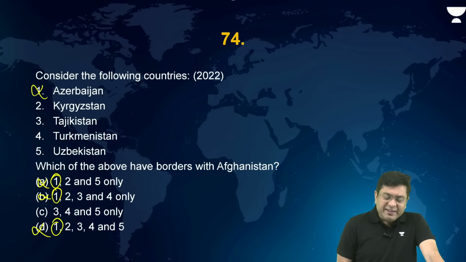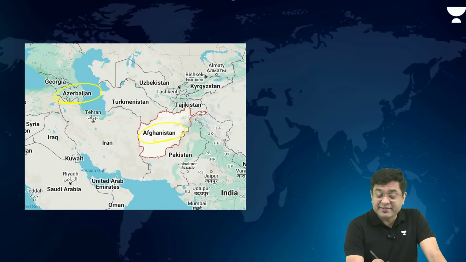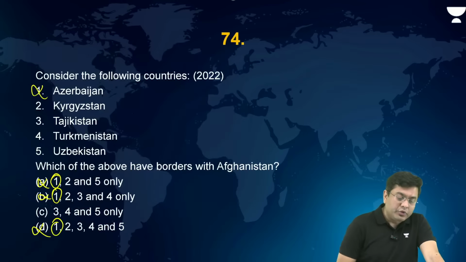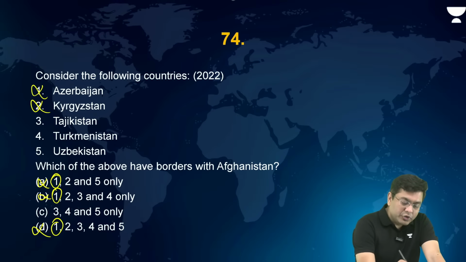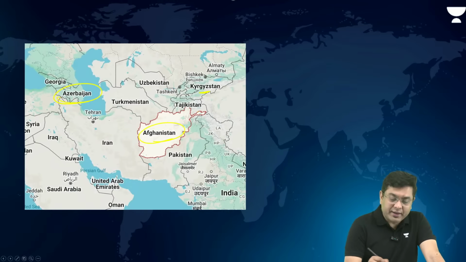Okay. Where is Kyrgyzstan? You have Tajikistan, which lies between Kyrgyzstan and Afghanistan. Then Tajikistan, Turkmenistan and Uzbekistan.